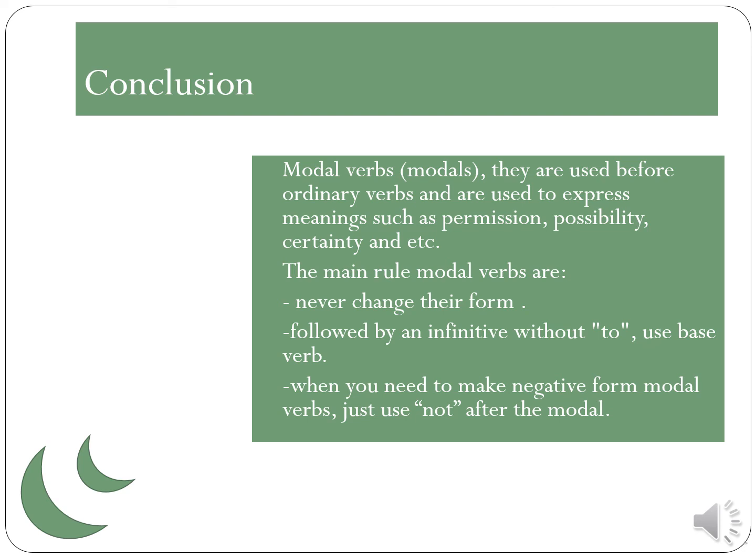Modal verbs are always followed by an infinitive without to. Use the base verb. When you need to make the negative form of modal verbs, just use not after the modal. Do not use don't, doesn't, isn't, aren't, wasn't, won't, except have to.